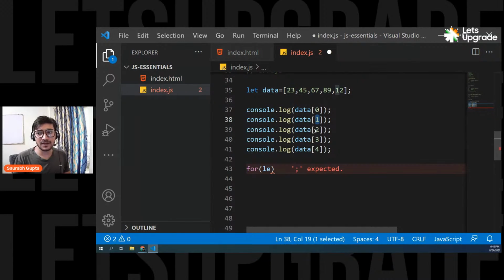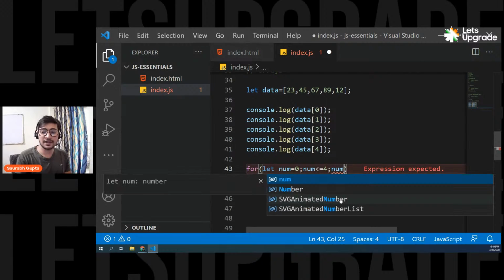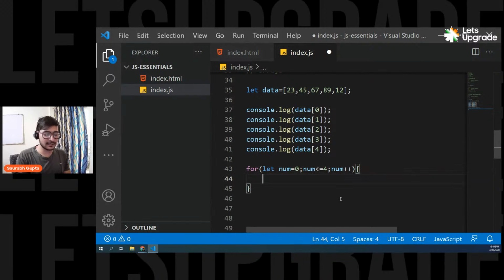That means this is where I have to track my numbers. So for number tracking, we use our condition variable, right? Let's create a condition variable called num, and let's start it from 0 because I also want to start from 0. Then I want to end it at 4 because the last element of the array is at the fourth position. It's not the length, guys, in this case. So num is less than or equal to 4, and then I simply want to go 0, 1, 2, 3, 4. That means it is incrementing one by one. So num plus plus, simply increment one by one, and that is it.